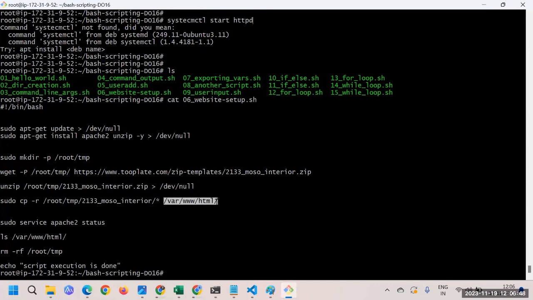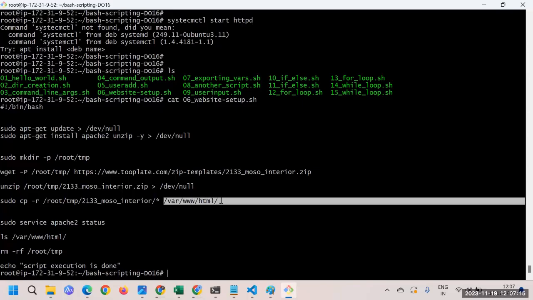Now what happens in Apache? Apache has /var/www/html as its default folder. On this particular location, it has its own test page. You just need to remove that test page and put your own files there. This is your own file, which is local, which you have downloaded just now. You put that file at this location, and that's how your web server will start serving your own website rather than its own test page.